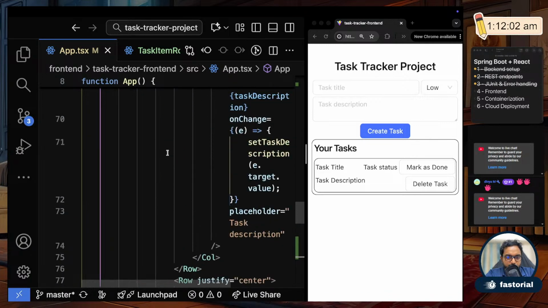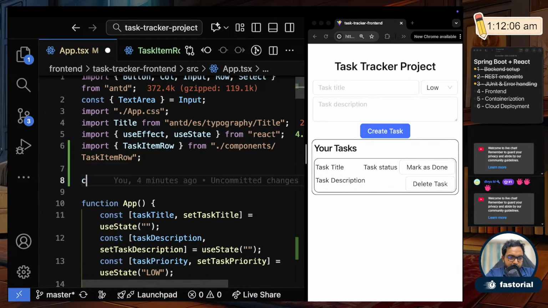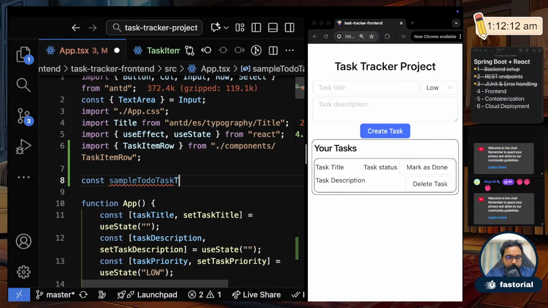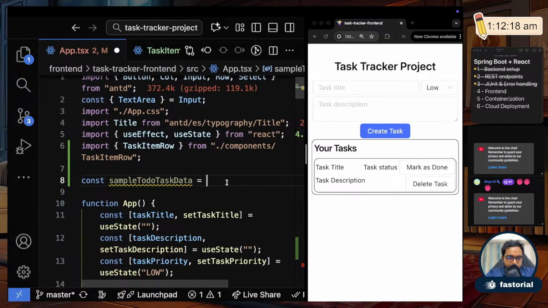Okay, so for now I'll define a sample data on the top. So we'll do it step by step. I'll define a sample data here called sample to do task data, and I will copy paste this JSON as it is.